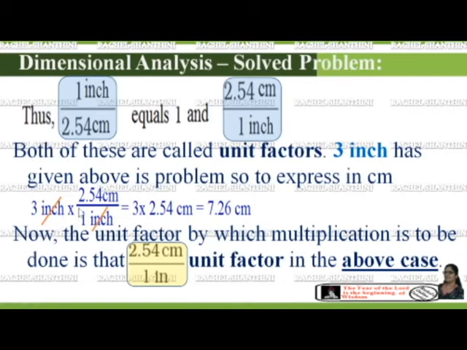So 3 inch into 2.54 centimeter by 1 inch. The inch and inch get cancelled, and 3 into 2.54 centimeter divided by 1 is equal to 7.62 centimeter. Now the unit factor by which multiplication is to be done is the unit factor in the above case.